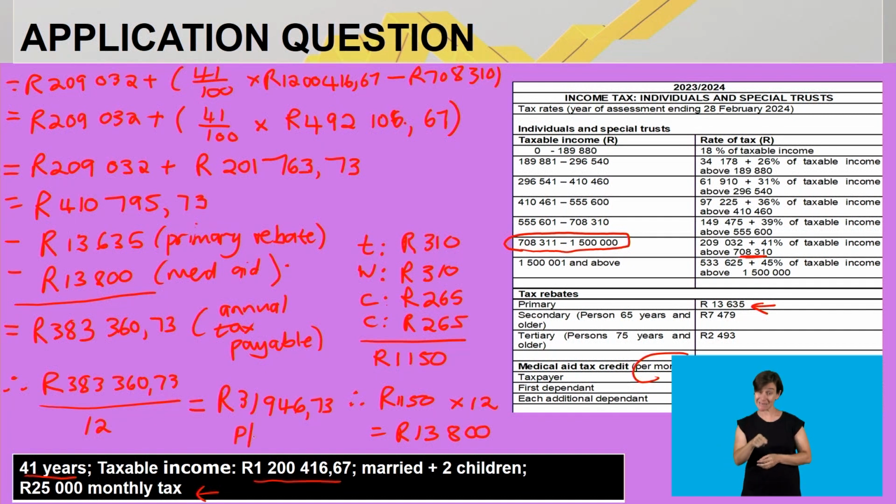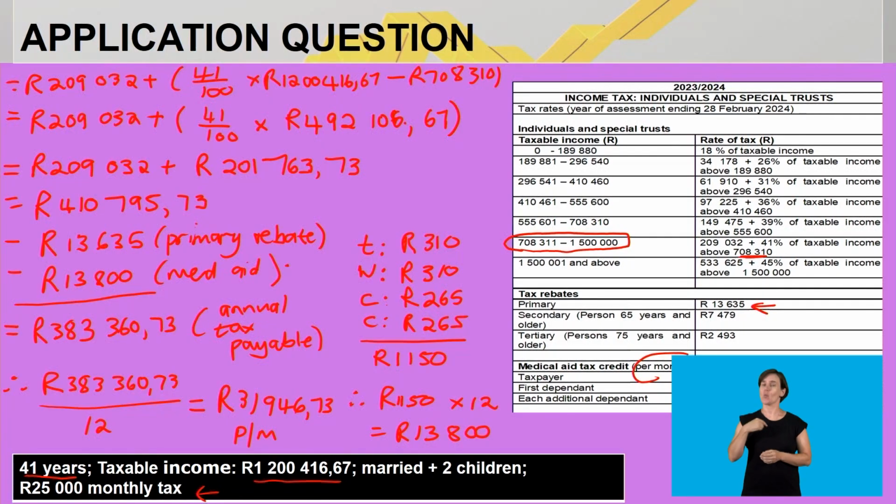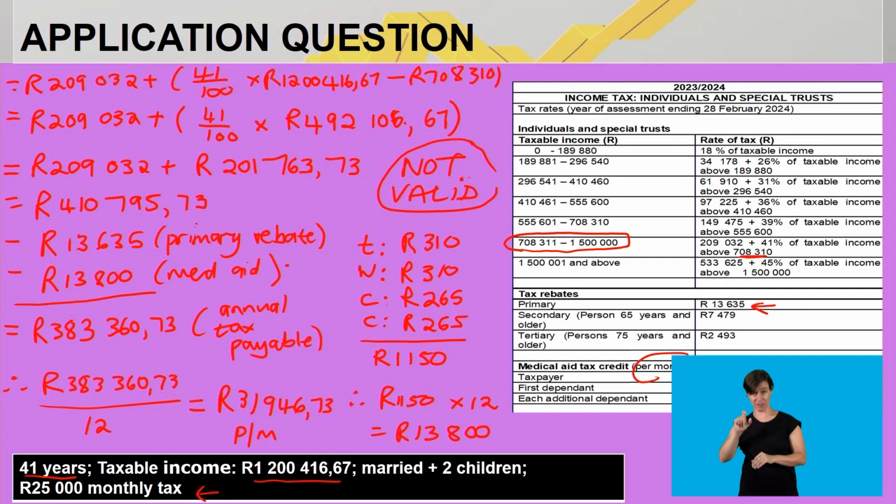So this now is the tax that Mr. Watson should be paying. Now remember, our question specifically stated that we should verify whether his statement is correct based on our calculations. It's clear to see that he should pay much more than the 25,000 that he initially said he should pay. So his statement is not valid. Guys, it's so important that you conclude. So Mr. Watson's statement is not valid. He's not supposed to pay 25,000 rand per month towards tax, but an amount of 31,946 rand and 73 cents.